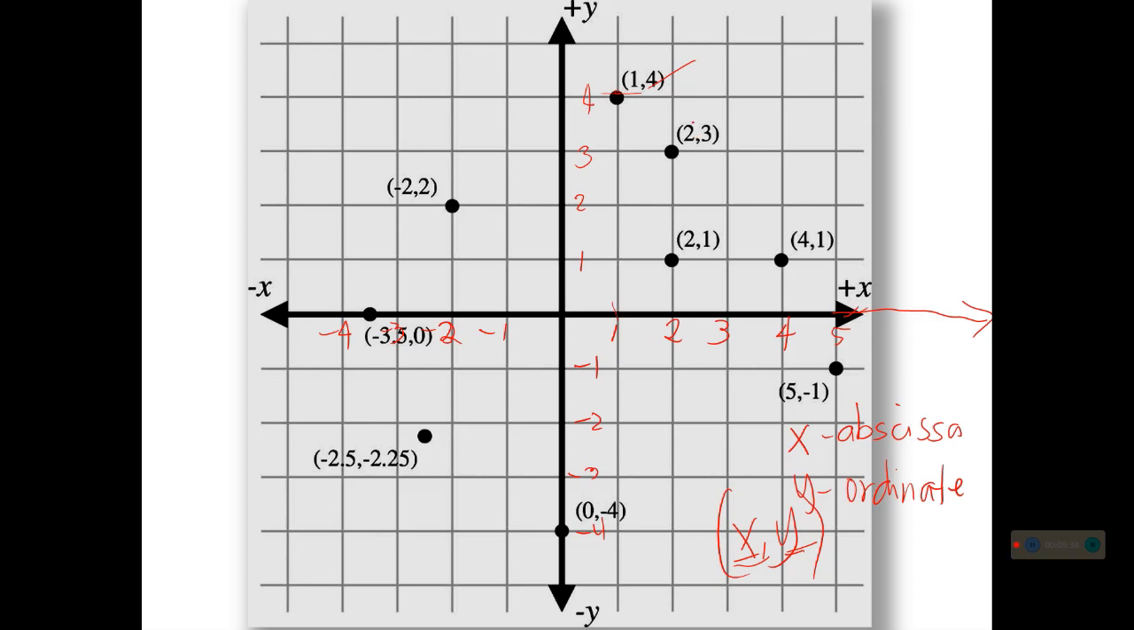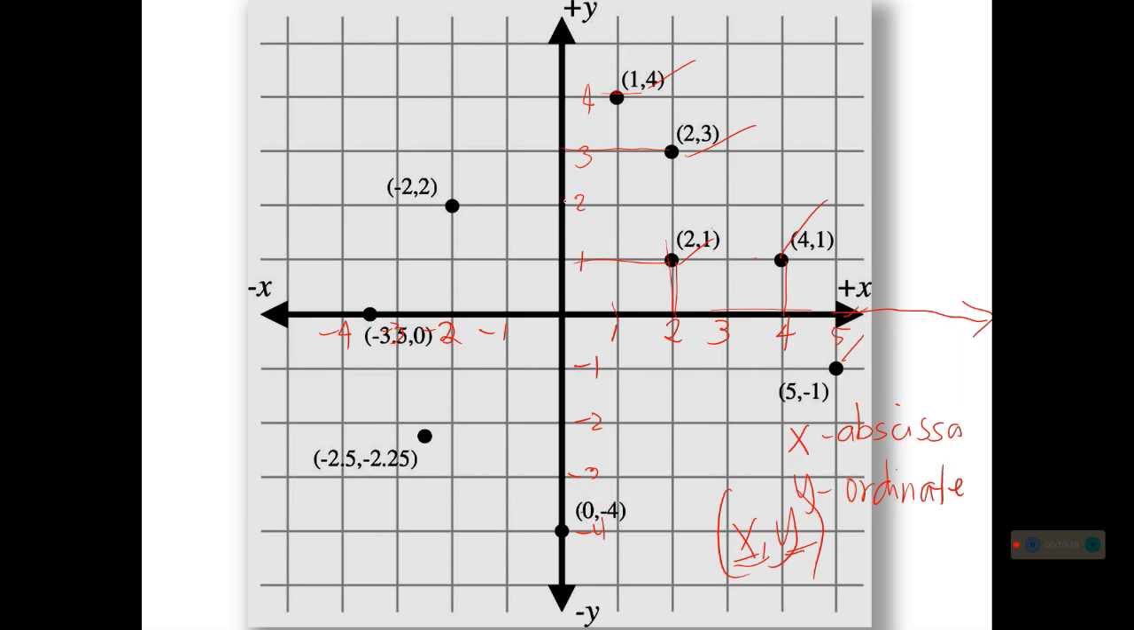Here we have (2, 3) because our x is 2 and our y is 3. Then we have (2, 1) because our x is 2 and our y is 1. And then we have (4, 1) because our x is 4 and our y is 1. Followed by (5, negative 1) because our x is 5 and our y is negative 1. Then we have (0, negative 4) because we don't have any number in x except 0, and it is negative 4 on the y-axis.